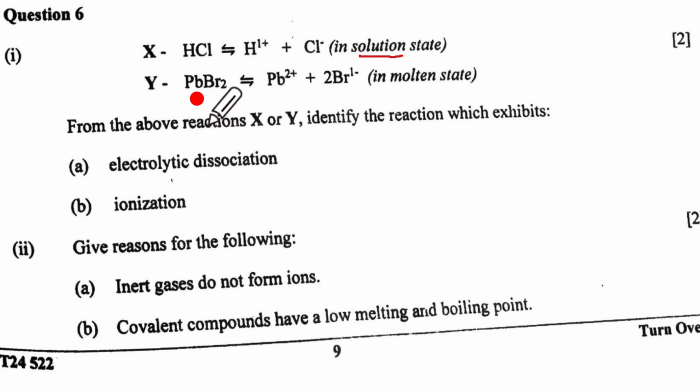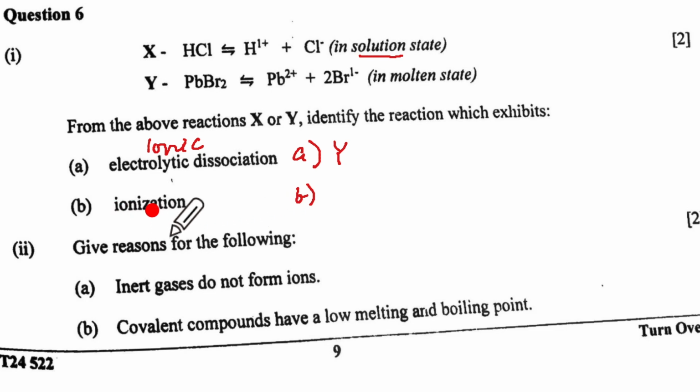And why does PbBr2 dissociate into Pb2+ and 2Br- in the molten state? From the above reactions, X and Y, identify the reaction that exhibits electrolytic dissociation. Now, electrolytic dissociation occurs in an ionic compound where ions are already present. So your A is going to be Y, which is PbBr2. That's all you have to write.